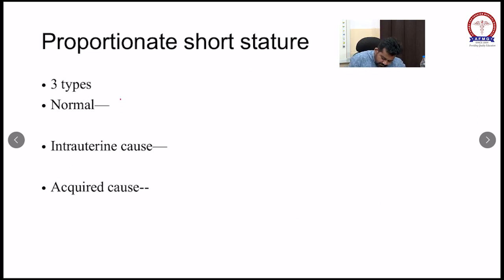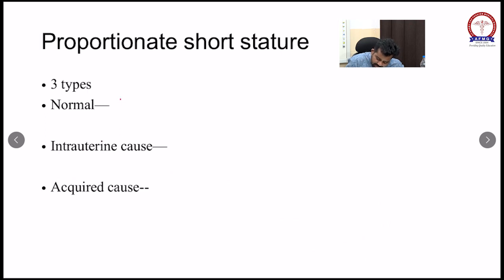Intrauterine cause: it can be intrauterine growth retardation and a small for gestational age baby. It can be the TORCH infection or a genetic cause.